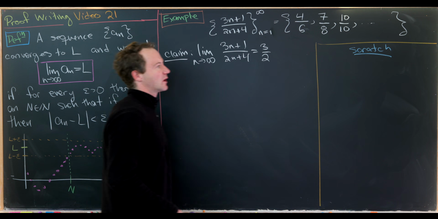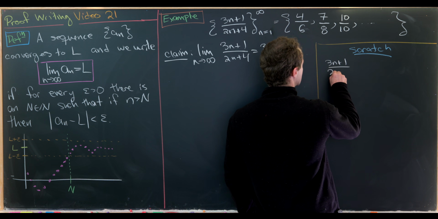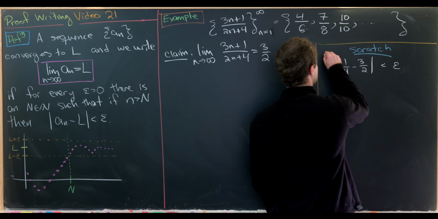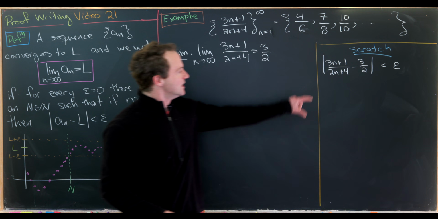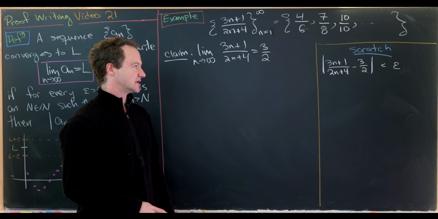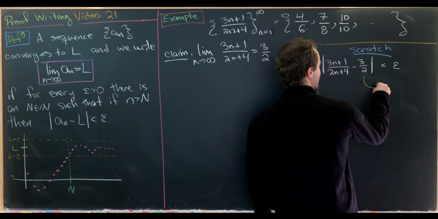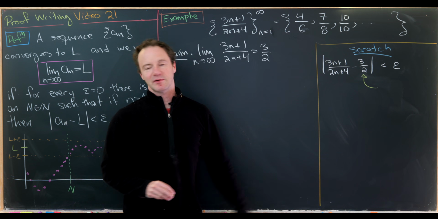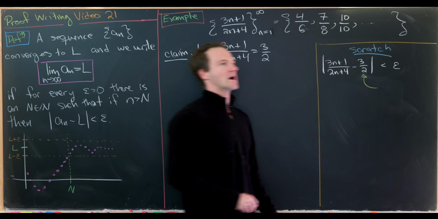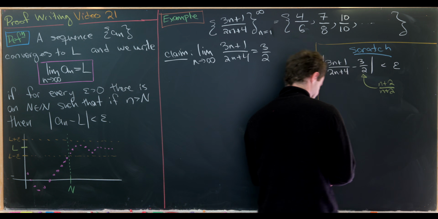Okay, so let's start with where we want to end up, which is the absolute value of 3n plus 1 over 2n plus 4 minus 3 halves is less than epsilon. Of course, that's within an absolute value. So that's the nth term of our sequence minus the would-be limit of our sequence. But now we probably want to simplify what's going on in the absolute value. We can do that by finding a common denominator. The denominator on this left-hand term is already even, so we only have to build up the denominator on the right-hand term. And we'll do that by multiplying by n plus 2 over n plus 2.